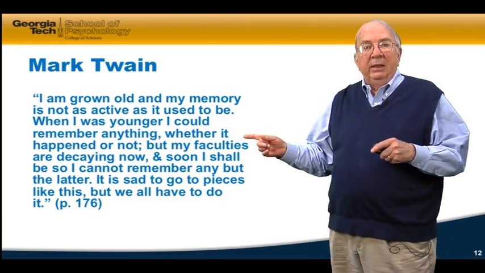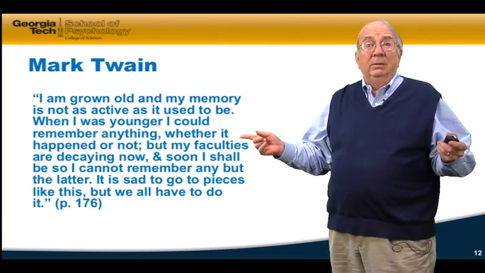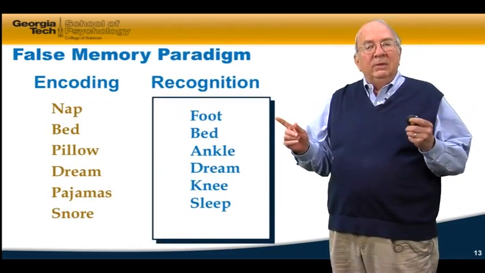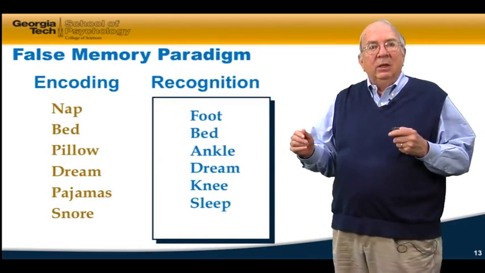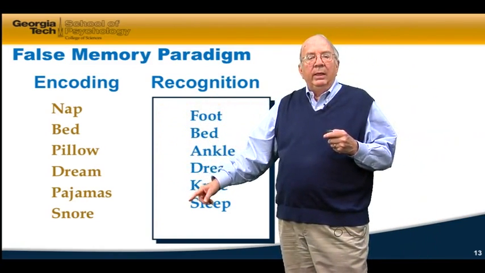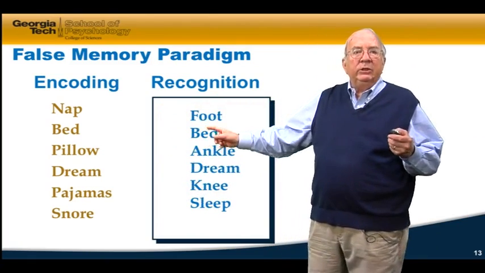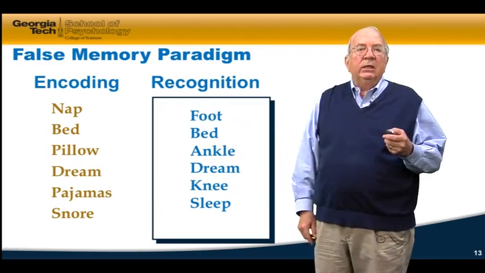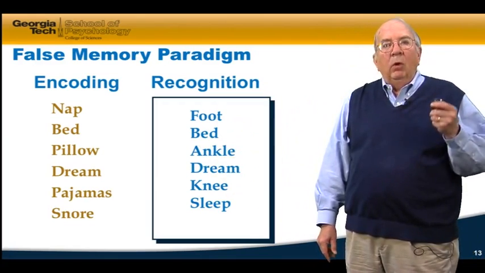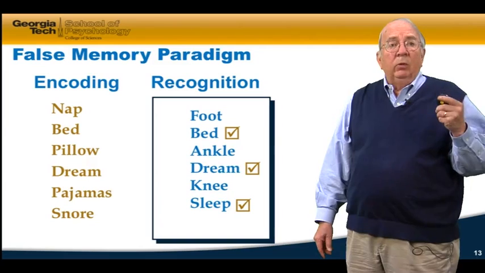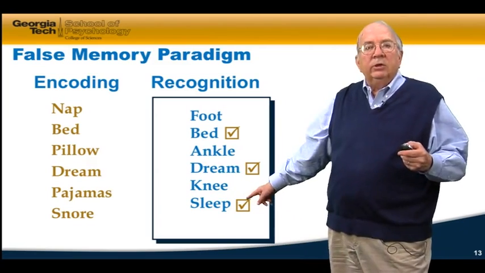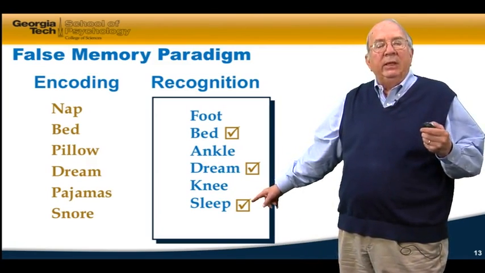In other words, he's saying he'll remember things that didn't happen as he grows old, and that's exactly what we find. You remember the false memory study that we actually did in class, where I presented a list of words: nap, bed, pillow, dream, pajamas, and snore? I had you recall them, but you could also do a recognition test where I give a list of words, and you have to check the words that you saw on the earlier list. And what we found was that more often than not, people will remember the words that they saw. That's called veridical recall, real recall of words that were presented. But they also remember the word sleep, even though it was not presented.